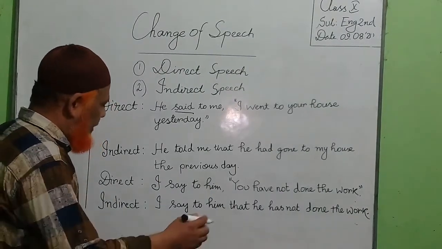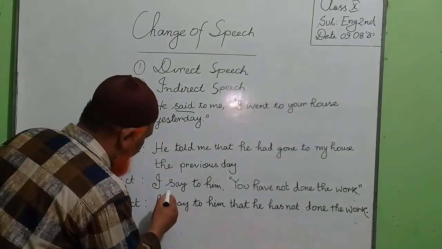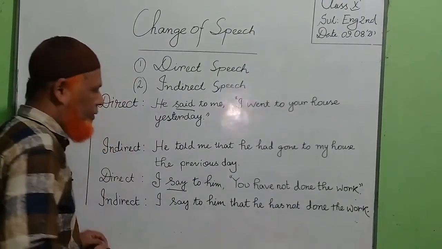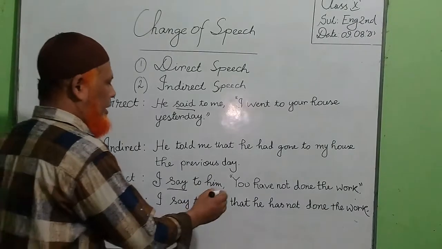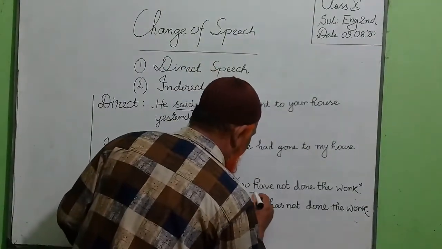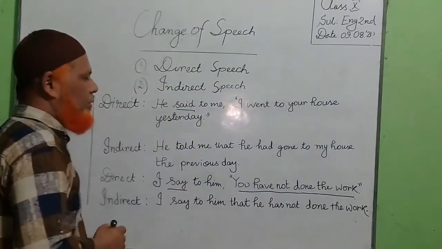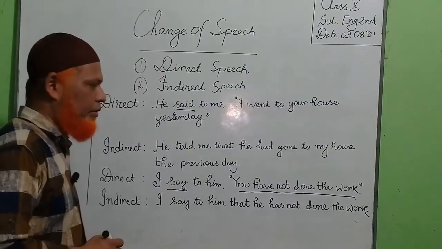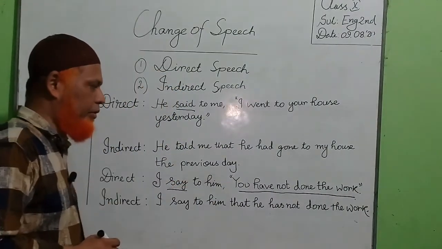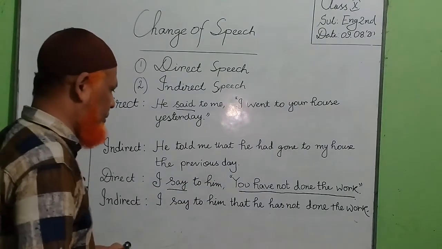Look, in the second sentence, we see the reporting verb is in the present form. So here in the inverted commas, the tense of the reported speech must not be changed.